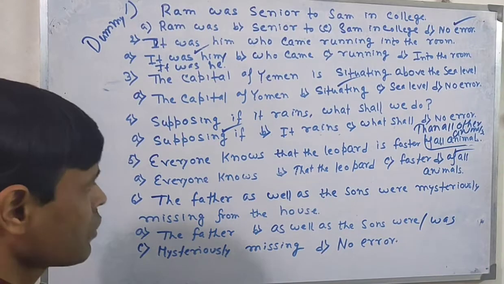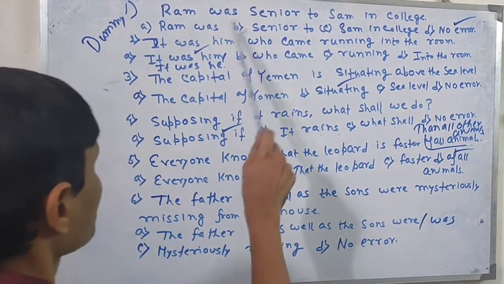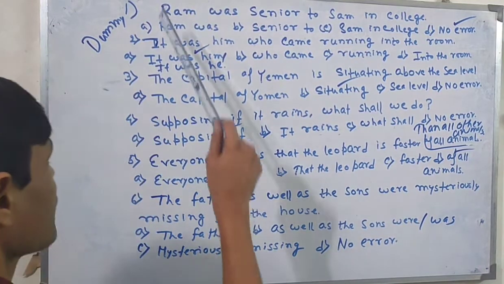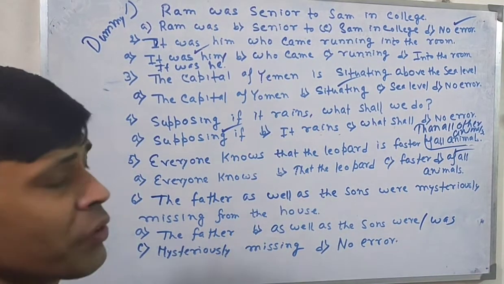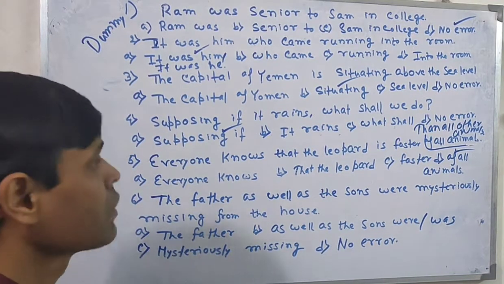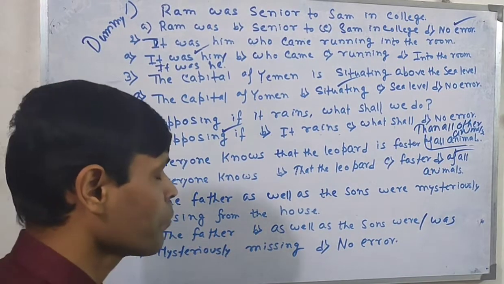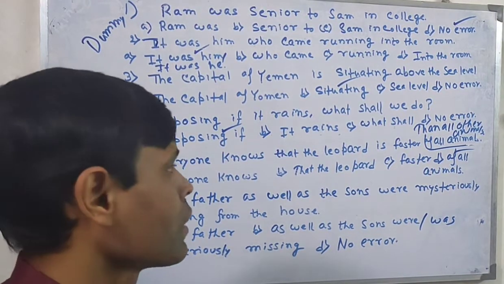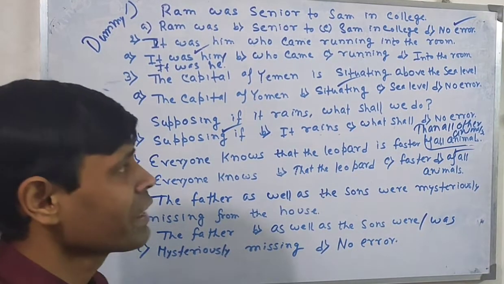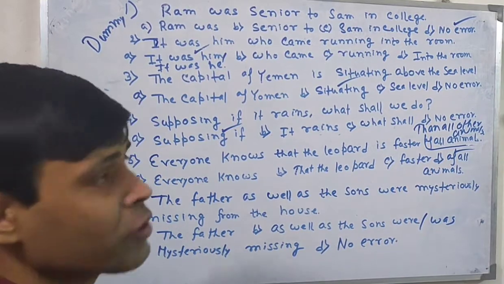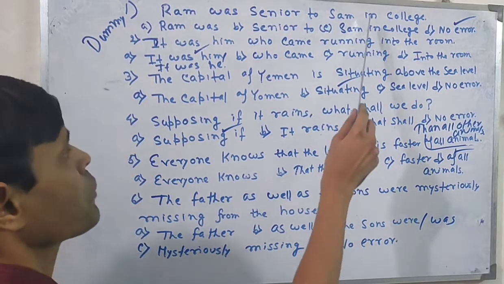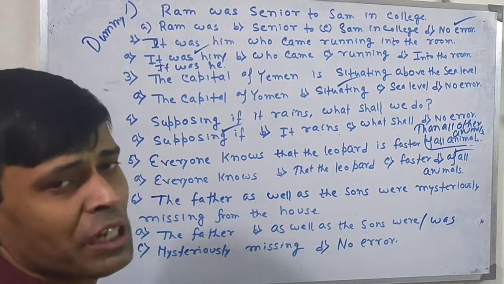Now again I am going to discuss some other sentence. "Ram was senior to Sam in college." There is no mistake, because Ram is the subject, was is the main verb, senior is called the Latin comparative form. I have already told you at the start of the class that while using Latin comparatives like senior, junior, vice versa, after this we generally use to. There is no mistake in using to. Even there is no mistake in using in college, because we are going to show college as a three-dimensional aspect. So in should be regarded as a three-dimensional preposition.